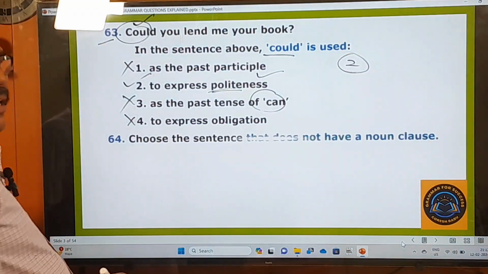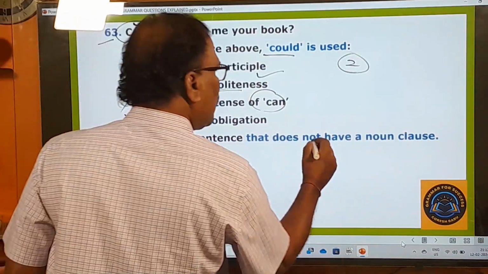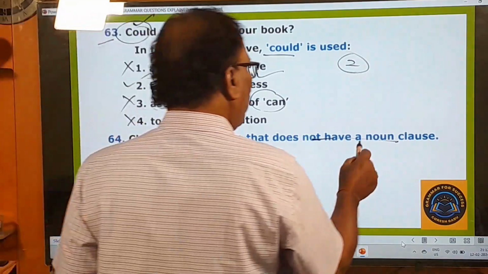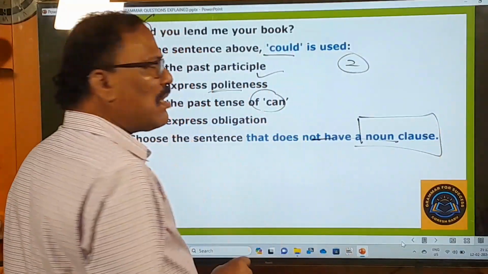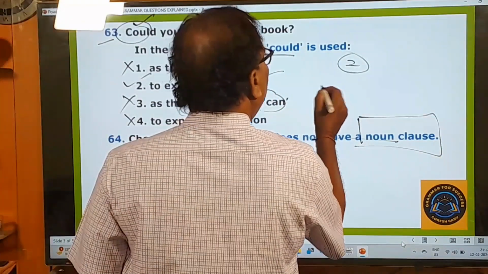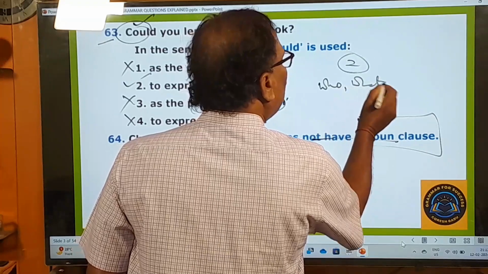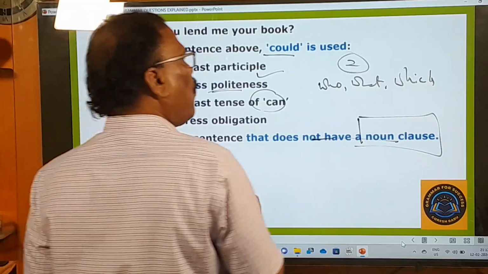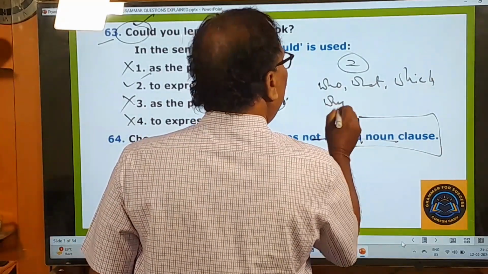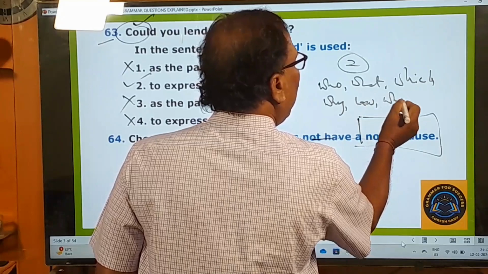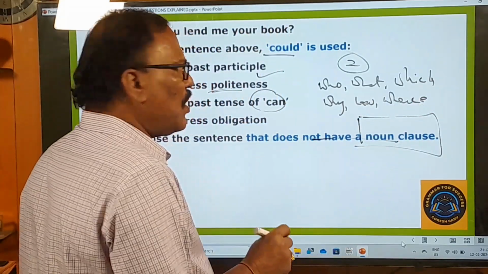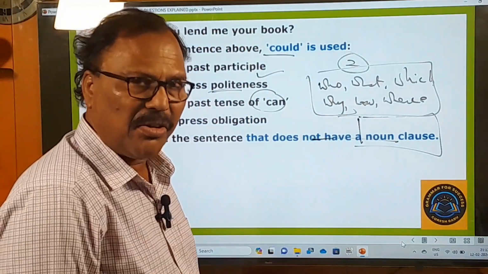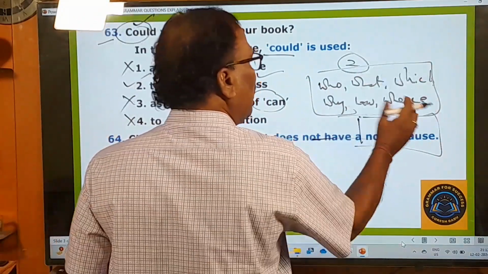And now let's go to the next question. Choose the sentence that does not have a noun clause. First of all, you have to understand what a noun clause is. Noun clauses always begin with who, what, which. These are relative pronouns. And why, how, where. These are relative adverbs. So with these, noun clauses are formed.